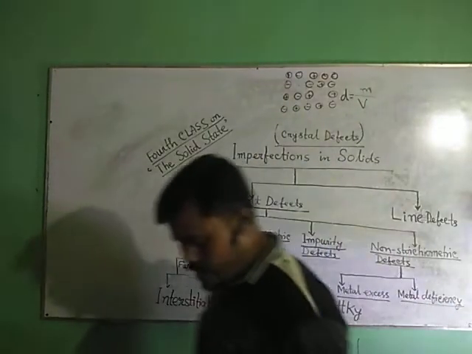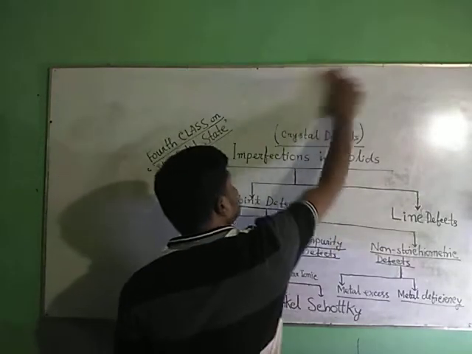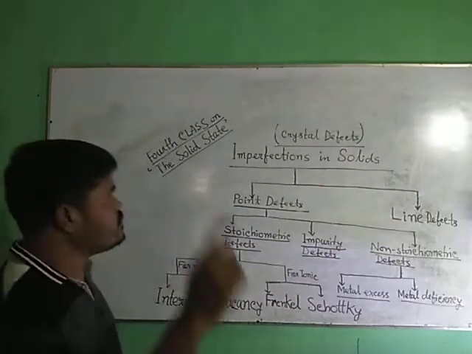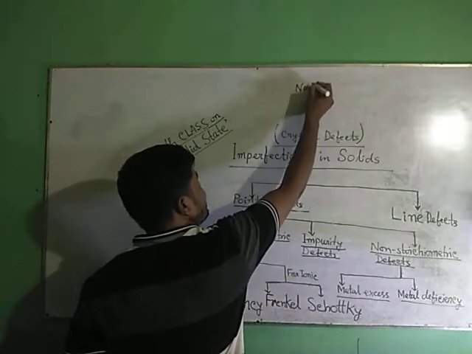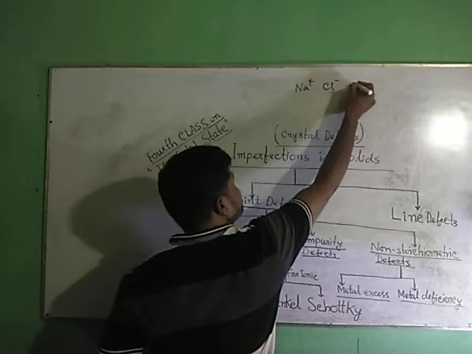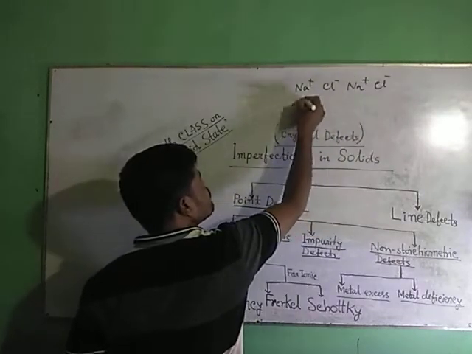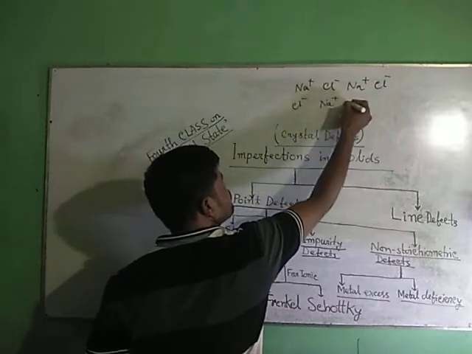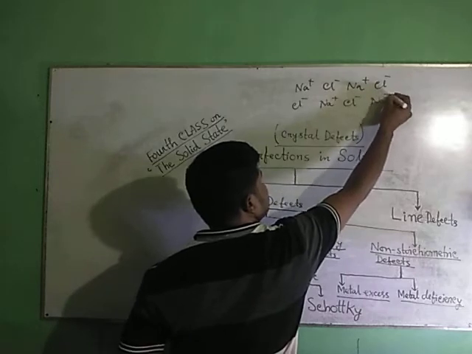Let us consider one crystal. Suppose it is NaCl. I am considering an NaCl crystal.